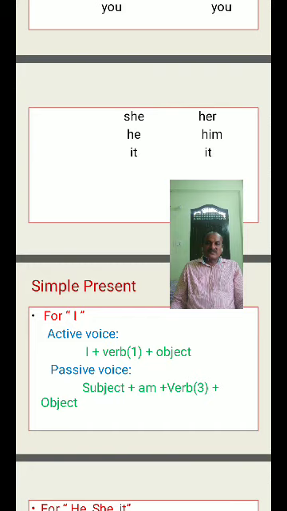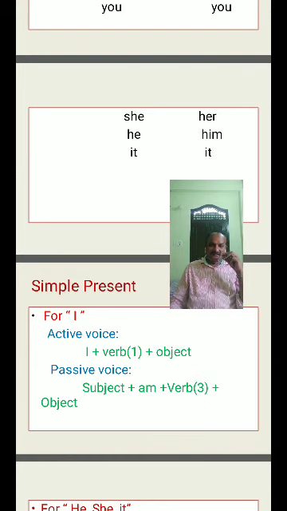I support that party. Here, this is activize. Coming to the passivize structure: subject plus am plus verb three plus object. What I said: I is the subject in the activize. While we are converting activize to passivize, the subject becomes the object and the object becomes the subject. What is the object in the activize?